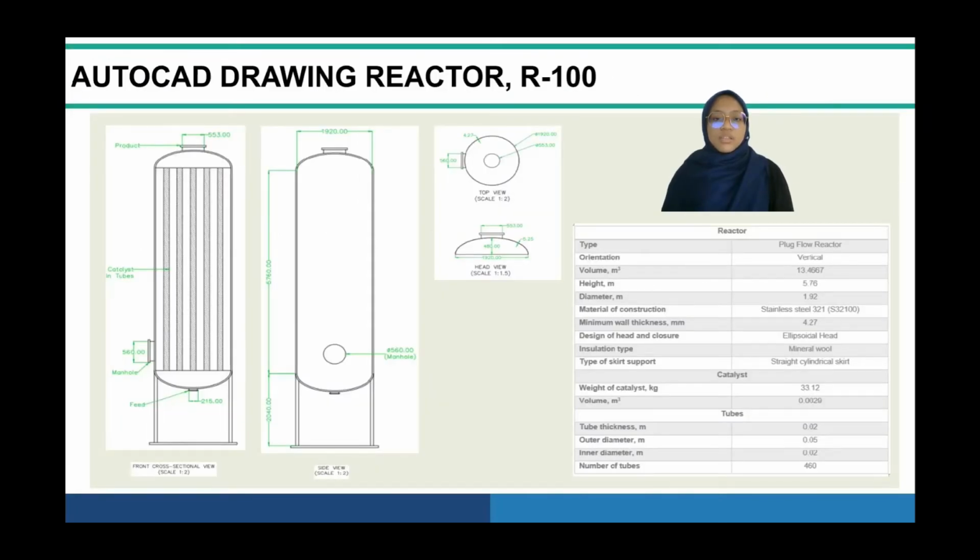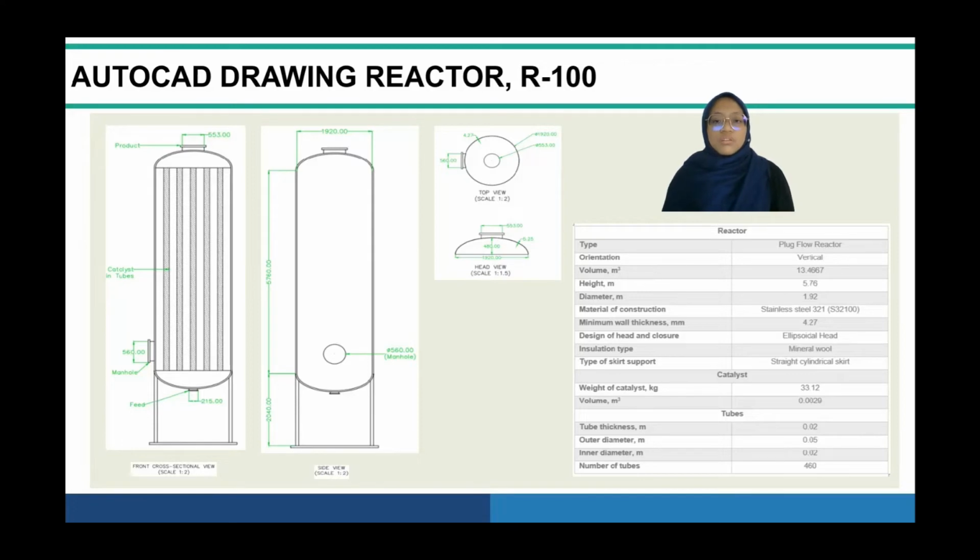This is the chemical design for the catalytic reactor. The reactor is a plug flow reactor, and the orientation of this reactor is vertical. The reactor has a volume of 13.5 meter cube with a height of 6 meter and a diameter of 2 meter. The material of construction chosen for this reactor is stainless steel and it has an ellipsoidal head closure. The minimum thickness of this reactor is 4.27 mm.